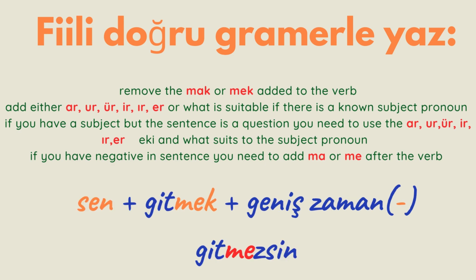Sen, gitmek, geniş zaman, negative. So the first thing, I have to remove mak or mek, becomes git. It's a negative. I have to add ma or me, which means it becomes gitme. But I have the subject sen, which directs me to add gitmezsin.